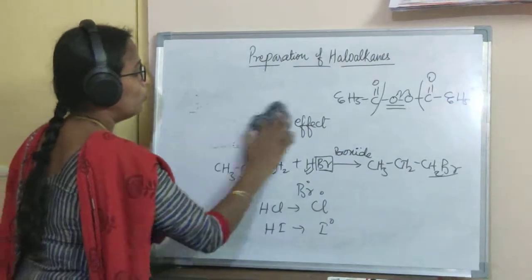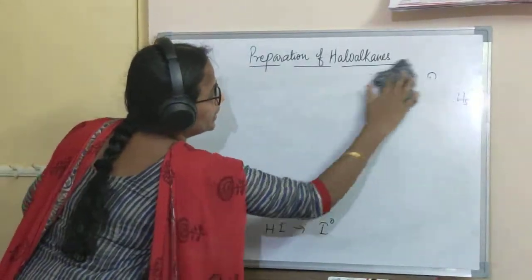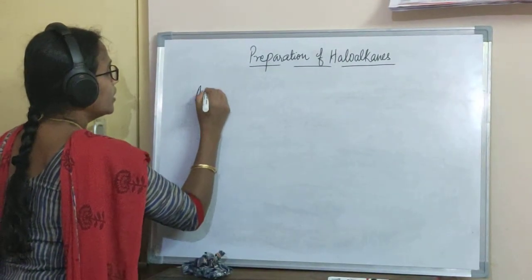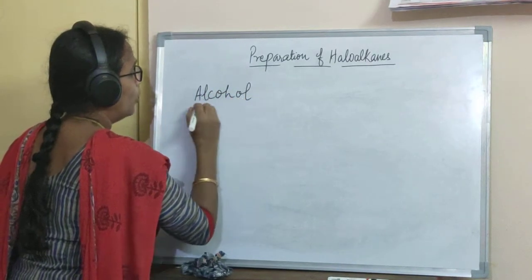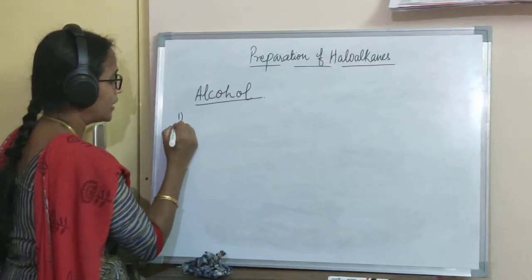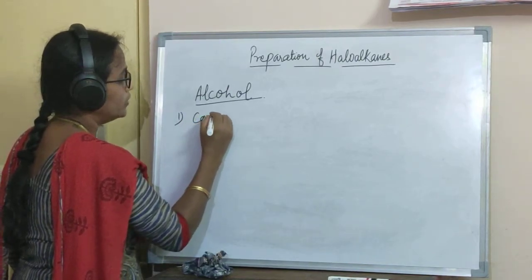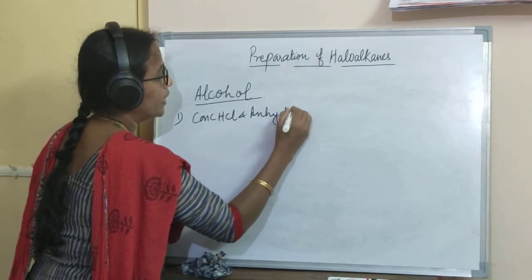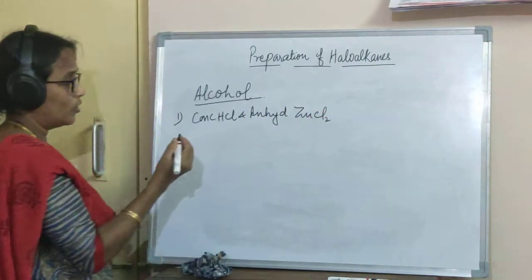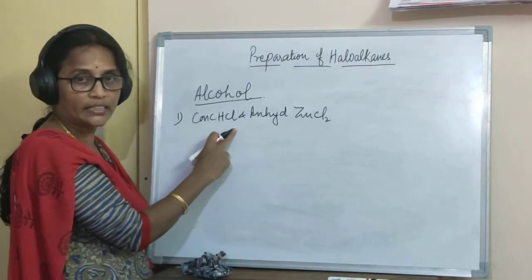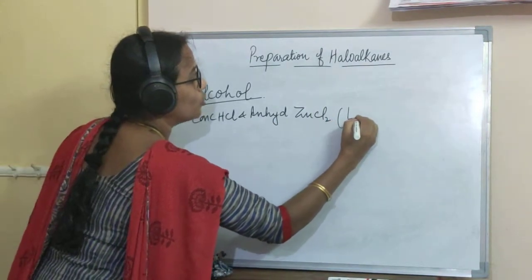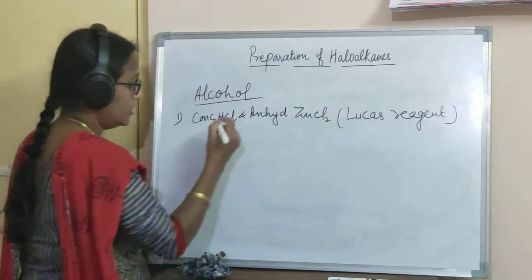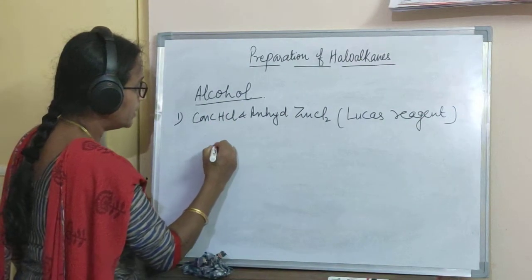So now we will move on to the next preparation. The next preparation of haloalkane is from alcohol. Very important, alcohol. That is, first reaction with concentrated HCl and anhydrous zinc chloride. Alcohol, when it reacts with concentrated HCl and anhydrous zinc chloride, which is also known as Lucas reagent. Let us see how the reaction happens here.